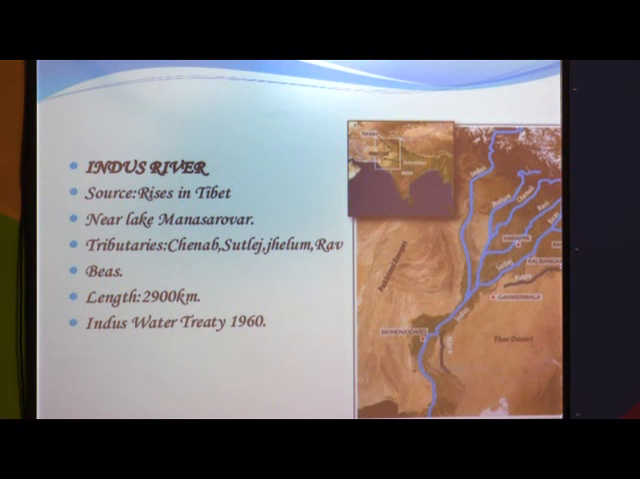The total length of the Indus river is 2900 kilometers, but 2200 kilometers flow in the Pakistan area, and only 700 kilometers flow in our India, in Jammu and Kashmir and Punjab area. When we see the map, see here the main Indus river with its tributaries. First tributary Jhelum, here Chenab, here Ravi, Bias and Satluj.